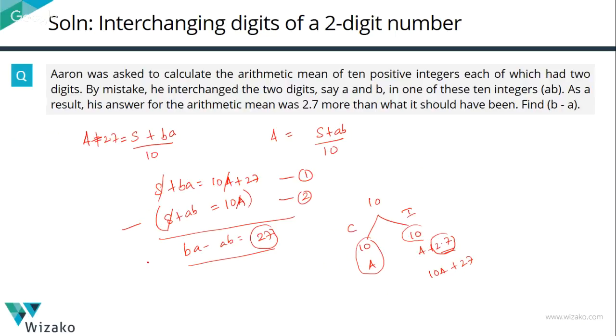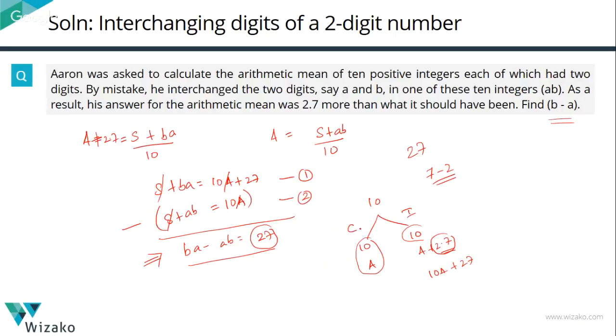So you should probably, after having read the question, come to this step, right? With practice, when you're exam ready, you should not have written anything that I wrote here. You should have come to this point directly. Now, is BA minus AB what we need to find out? We're actually trying to find out B minus A. To take this example, the number is 27. They're not asking us for 72 minus 27. They're asking us to find out 7 minus 2.